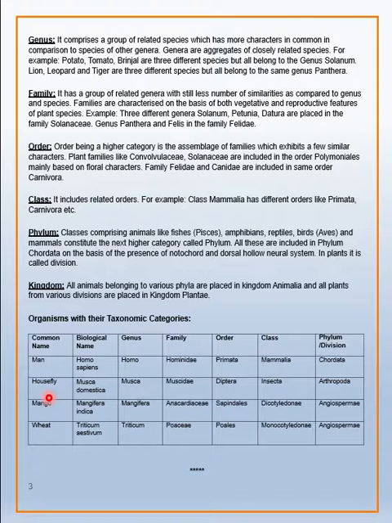Second is the housefly. The biological name of the housefly is Musca domestica. Here you have to remember that when we are writing the scientific name or the biological name, the first letter will be capital and the species will be written with a small letter. Here the genus is Musca and domestica is the species. It belongs to family Muscidae. Order is Diptera. Class is Insecta and phylum is Arthropoda.